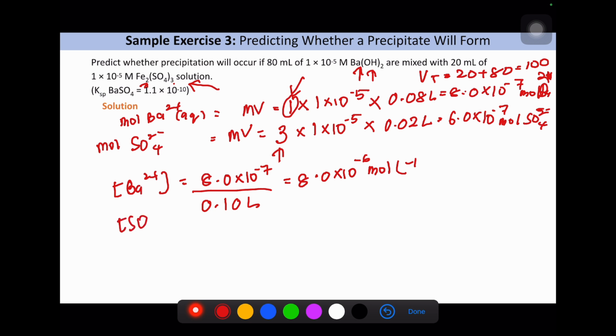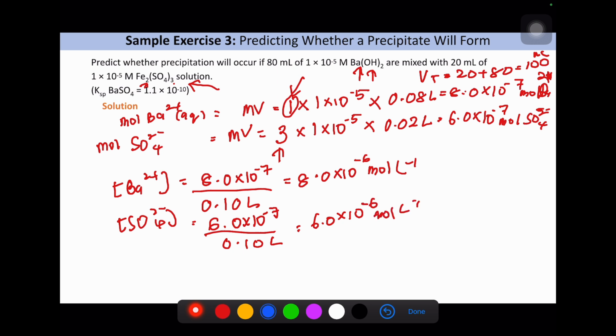To find the sulfate, we need to show all of the working. Divide by 0.1 liter. This one is in ml. The value is 6.0 times 10 to the power of negative 6 molar.